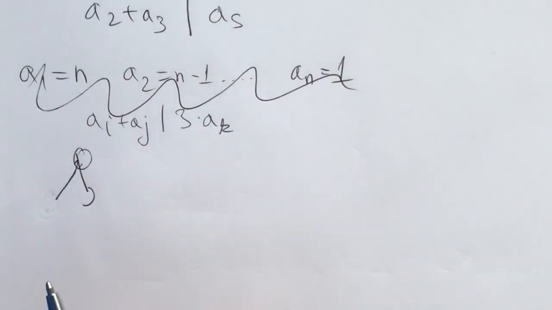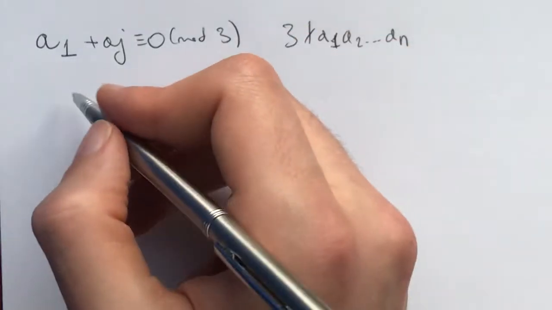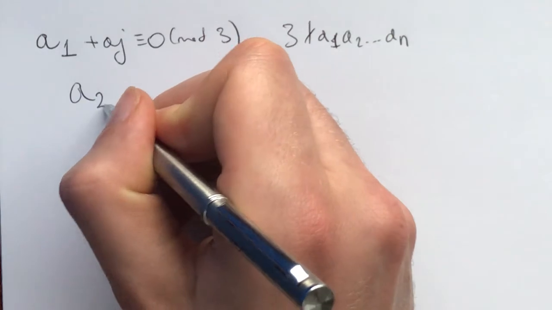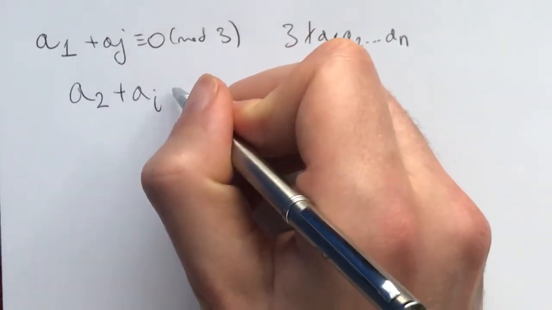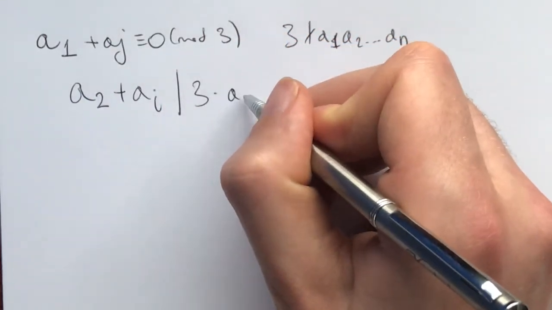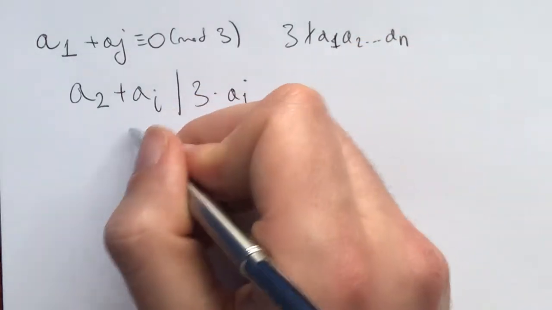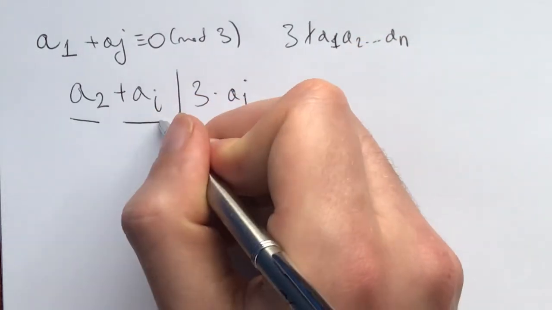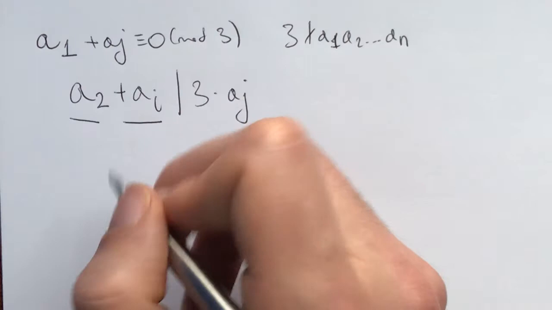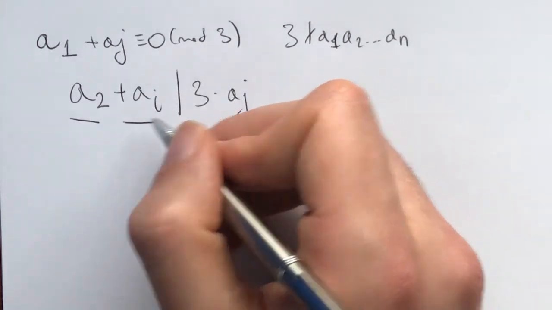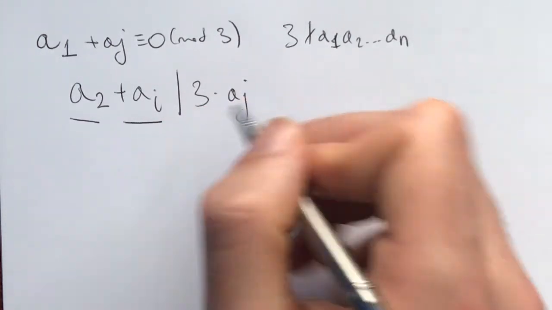And here's what that is. We have this. And we also have that a2 plus ai divides 3 times aj for some j, which means that because a2 and ai are both either 1 or 2 mod 3, their sum is going to be relatively prime to 3.